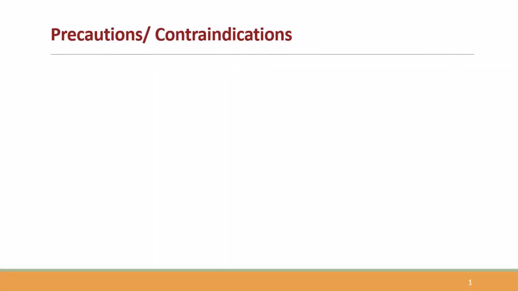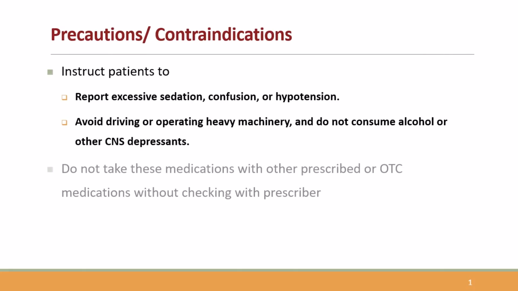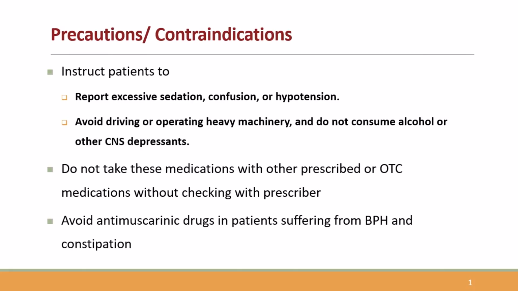There are practical considerations in prescribing H1 antagonists. When prescribed to patients, it is important to give them clear information, such as precautions, including sedation, drug interactions, and contraindications such as in patients with prostatic enlargement, if using first-generation drugs.